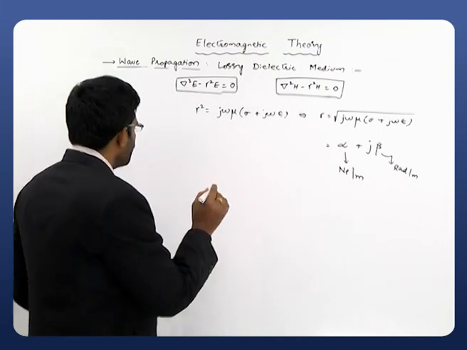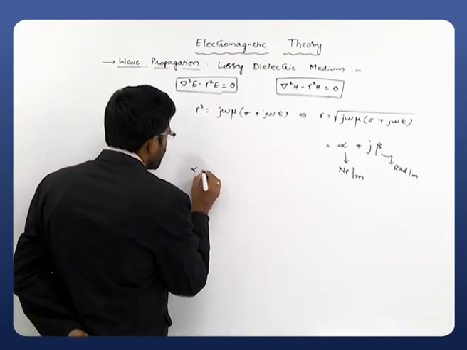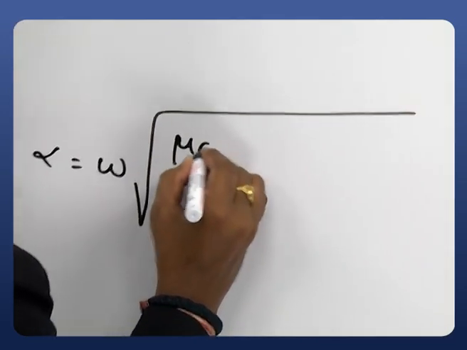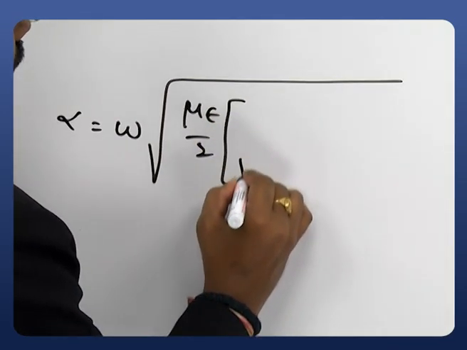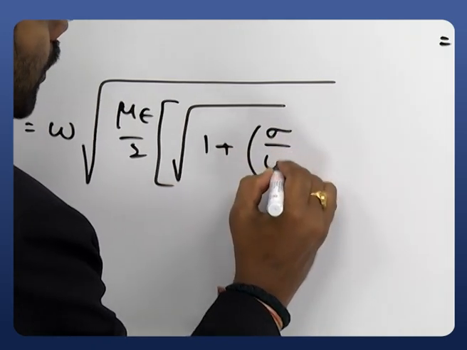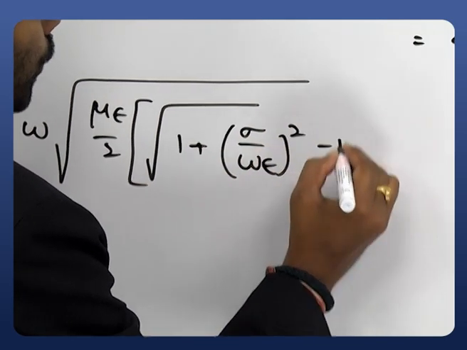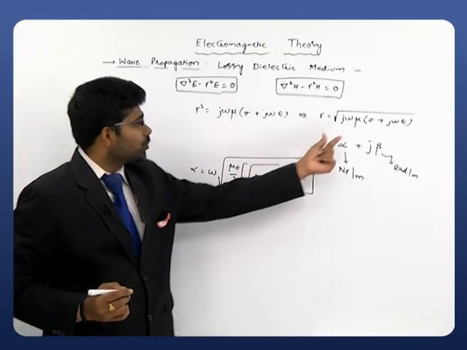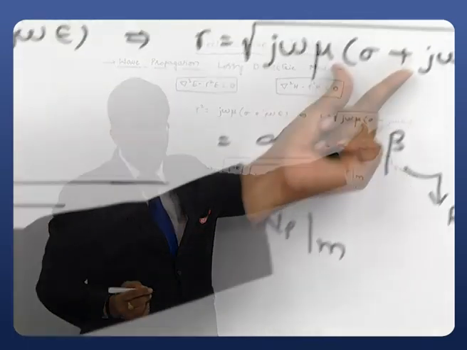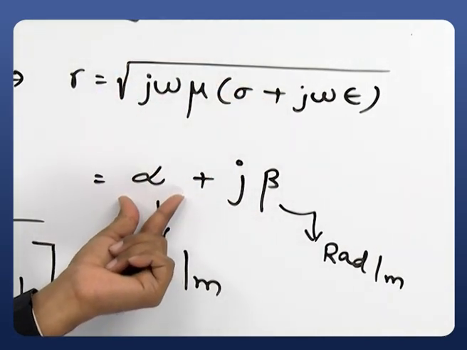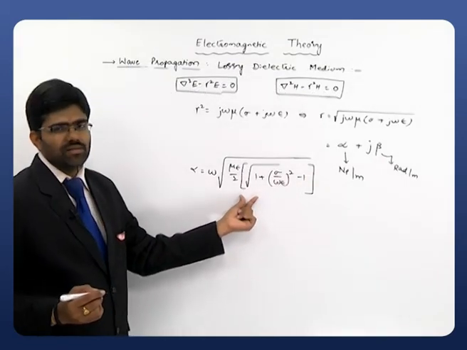The alpha and beta equations are like this. So alpha is equal to omega times the square root of (mu epsilon by 2) times the square root of (1 plus (sigma by omega epsilon) whole squared, minus 1). So after getting the solution for the square root of this particular complex quantity and equating the real part to alpha, what we get is this one.